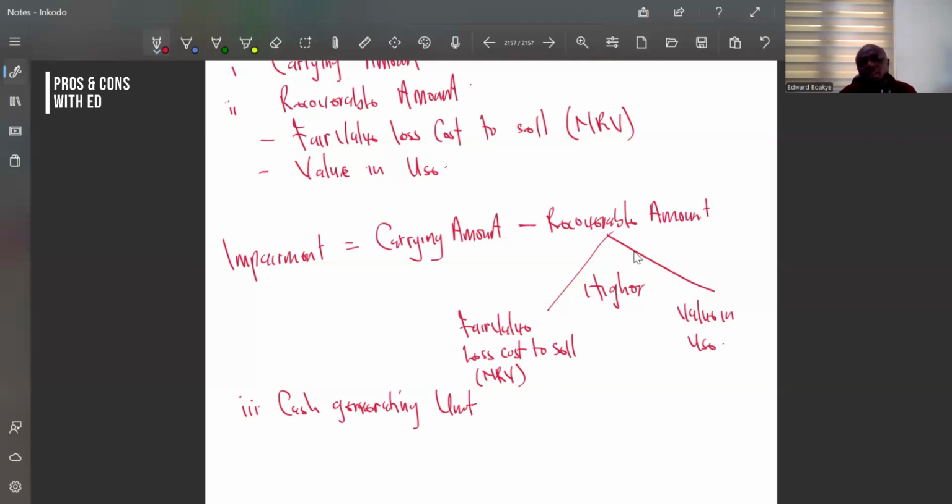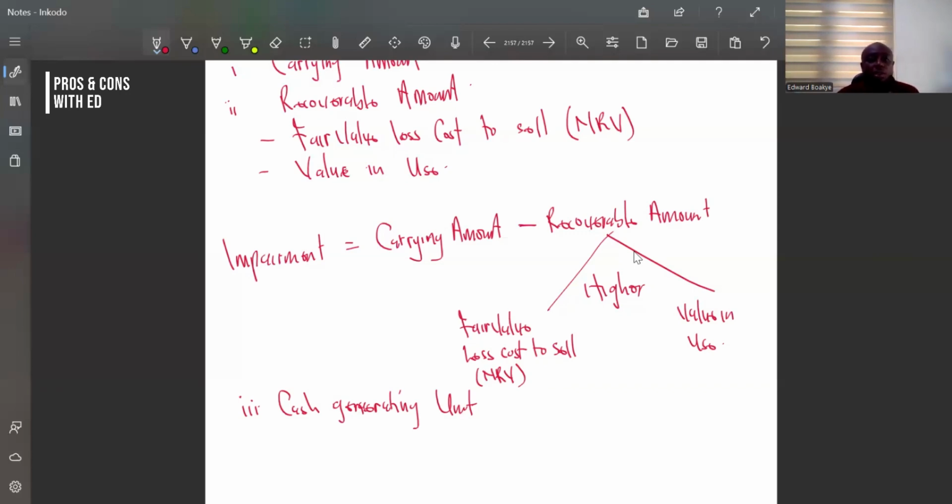But surely there are some circumstances which will let you know that, even though this cash generating unit has been impaired, it is basically this asset which is damaged. So if a particular asset is damaged, then the impairment will first be recognized on the damaged asset.